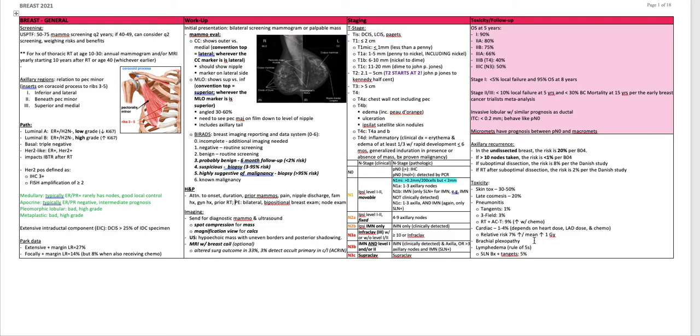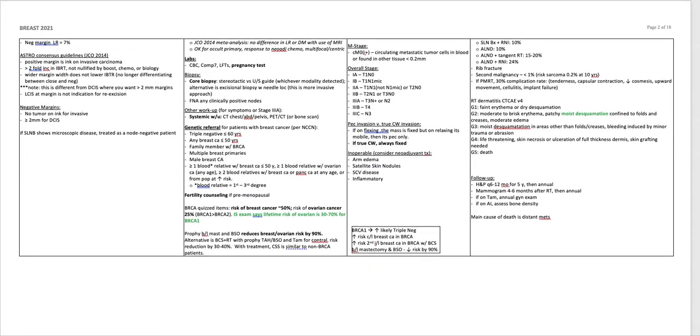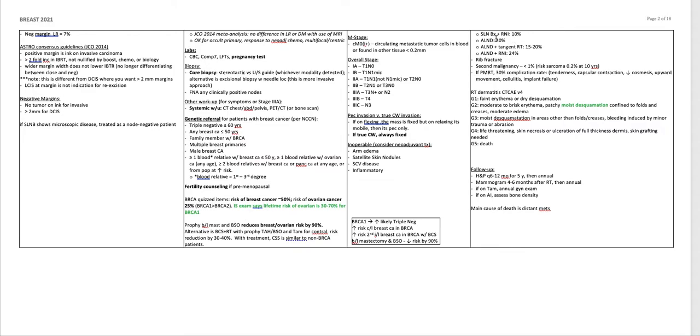Brachial plexopathy. Lymphedema rule of 5: sentinel node biopsy plus tangents, risk of lymphedema is 5%. Sentinel node biopsy plus regional nodal irradiation, the risk is 10%. Axillary lymph node dissection, 10%. Axillary lymph node dissection and tangents is 15 to 20%. Axillary lymph node dissection and regional nodal irradiation is 25%.